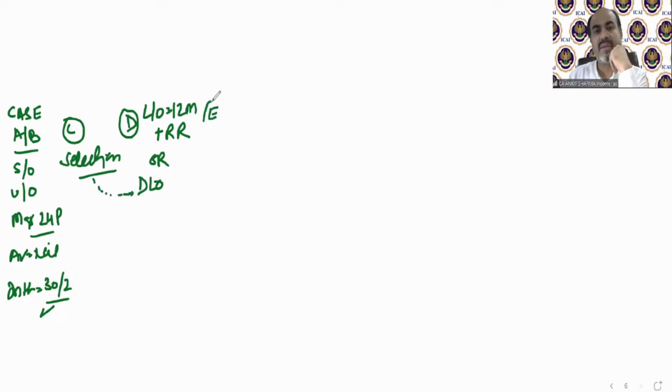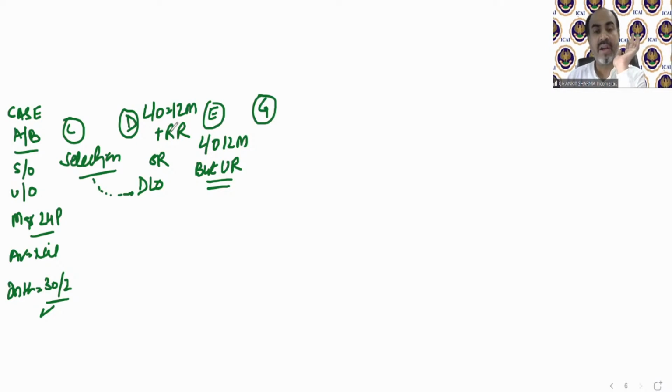Now case E, let out for 12 months, but some bad debt. That means some unrealized rent there. So what we need to do? ARR will be for that month's rent has been received. In G case, property is not let out for 12 months.